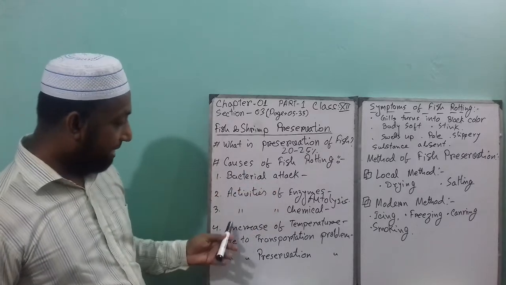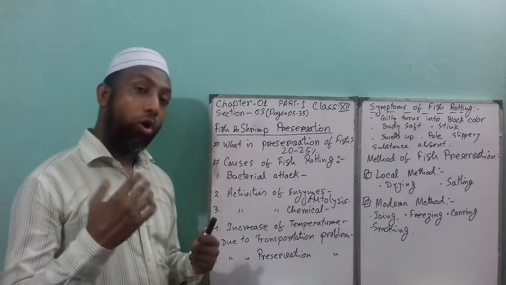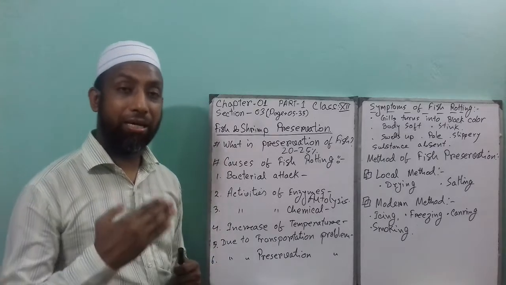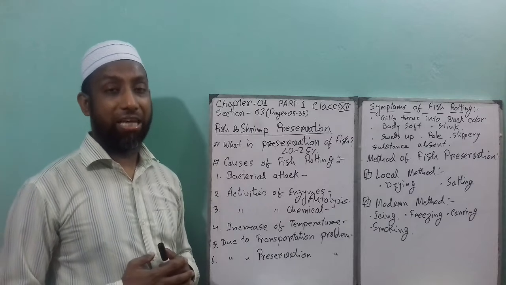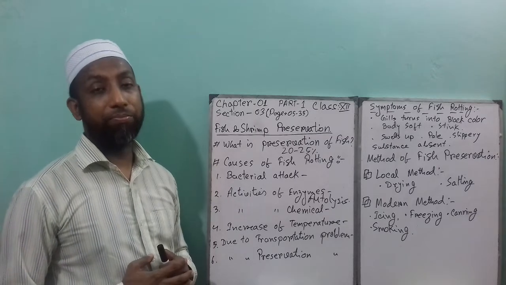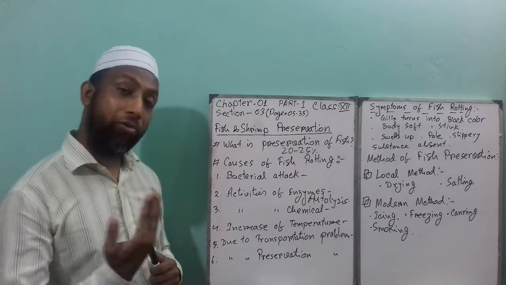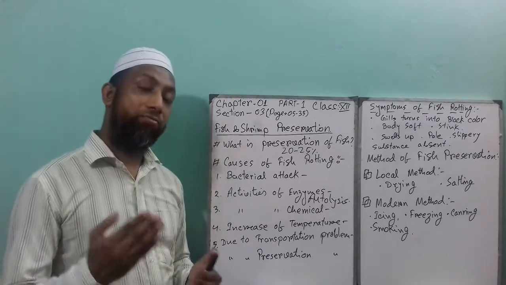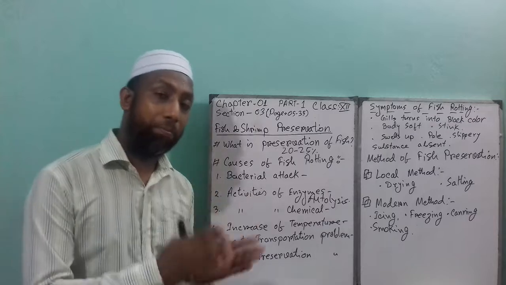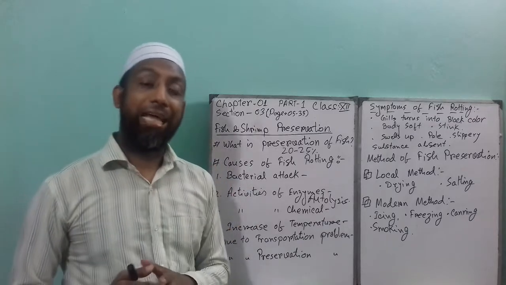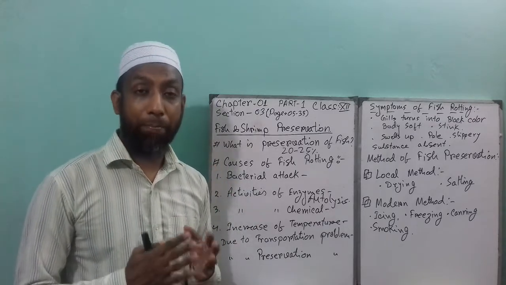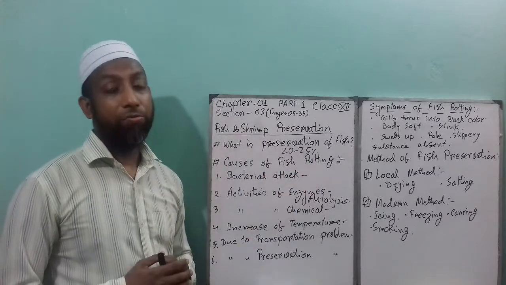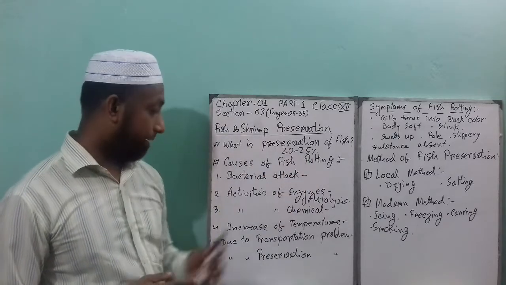Next point is increase of temperature. When the temperature increases in the fish body, the fish becomes dry and rotten as well, due to transportation problems. When fish are transported from one place to another, if you do not apply the proper preservation method, the fish start rotting.